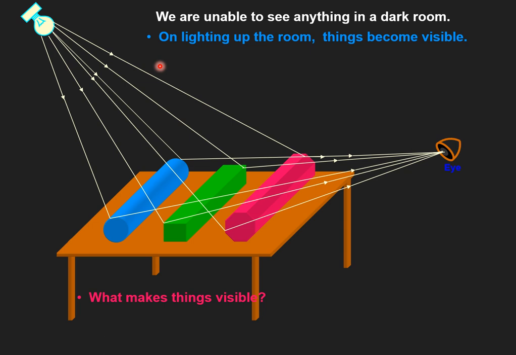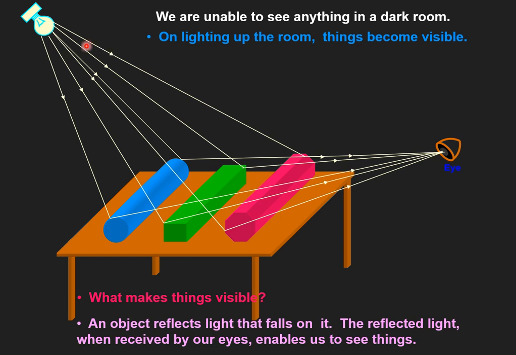The fact is that whenever we light up a light source, light falls on those objects. After reflecting, the light reaches our eyes, and hence we are able to see the object. So as a conclusion, we can say reflection is the basic phenomenon as a result of which we are able to see the various objects in a room where enough light is present.